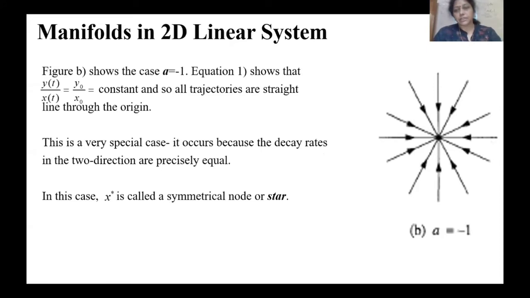Similarly, if a is equal to minus 1, then y(t) is y naught, which is a constant term. So all the trajectories are straight lines towards the origin. So this is a star, and we already discussed this in the earlier cases. So here the fixed point is a star.